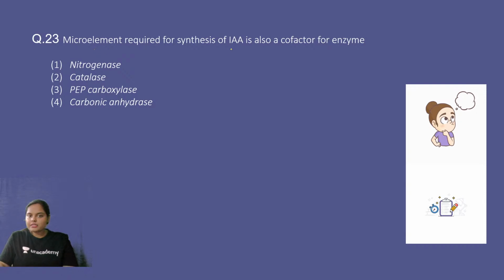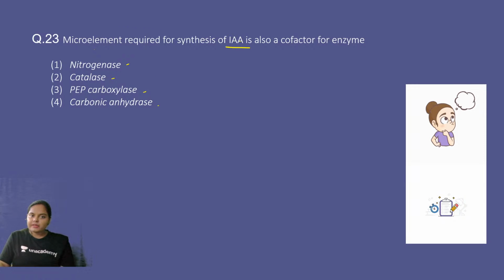Microelement required for the synthesis of IAA is also a cofactor for enzyme: nitrogenase, catalase, PEP carboxylase, or carbonic anhydrase. I'll be repeating question number 21 once again in case you have any doubt. First, try to answer this question number 23.